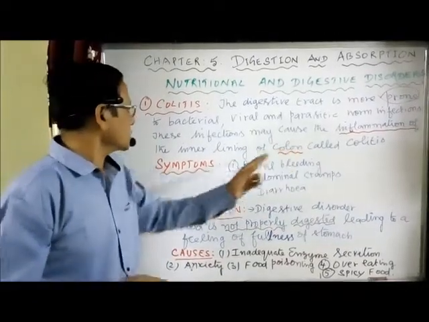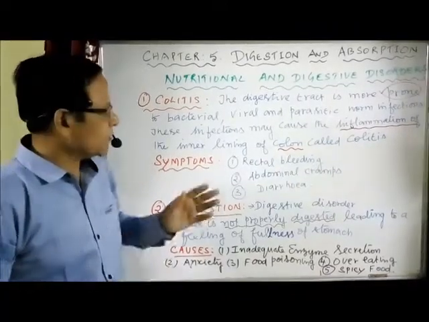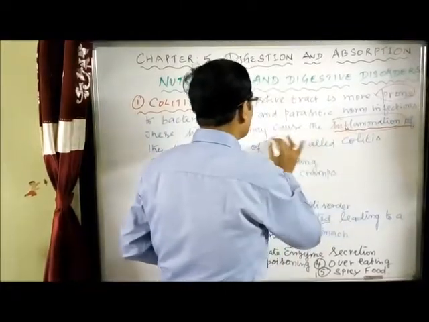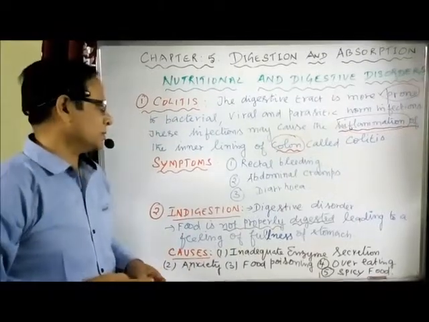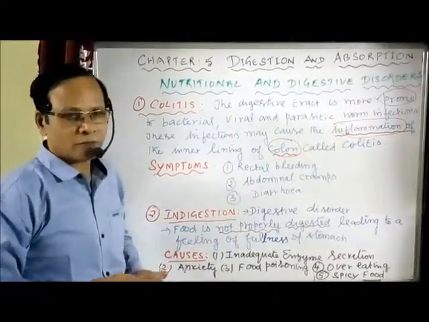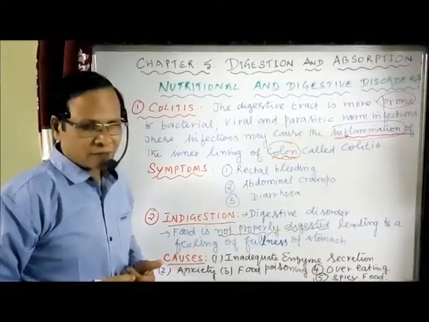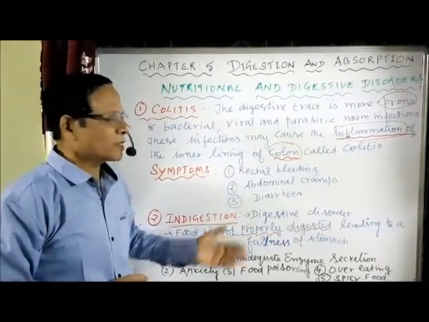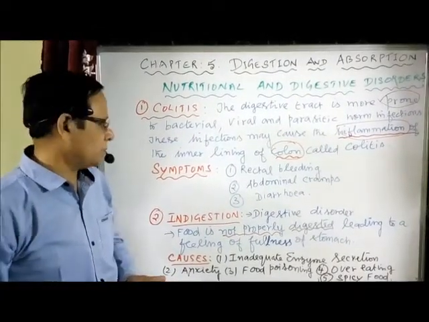This inflammation of the inner lining of the colon is called colitis. Simply we can say inflammation of the colon is called colitis. That is a part of the large intestine. What are the symptoms? We have rectal bleeding, bleeding from the rectum, discharge of blood. Then abdominal cramps. Cramps refers to severe pain. And also we have diarrhea in some cases, that is, watery stool elimination.